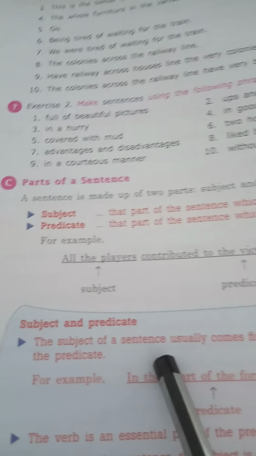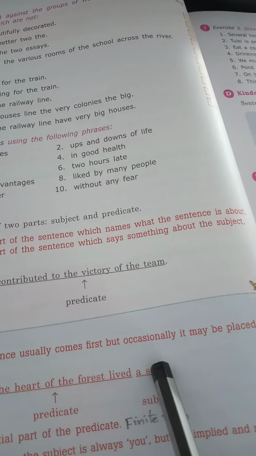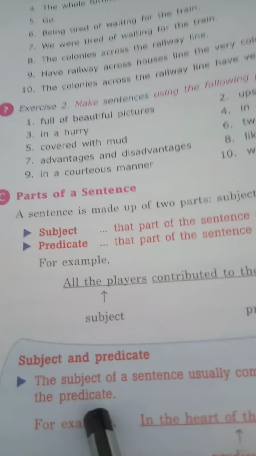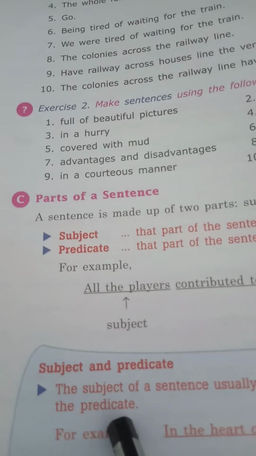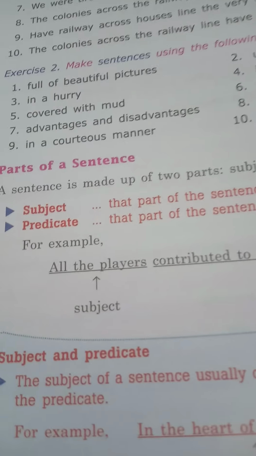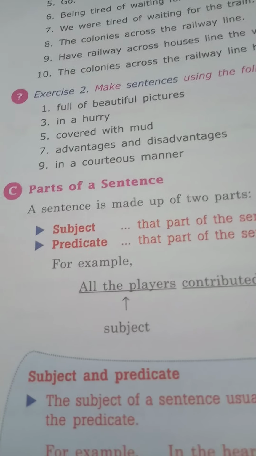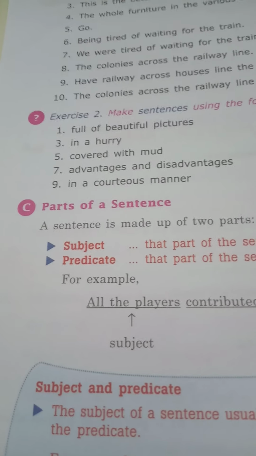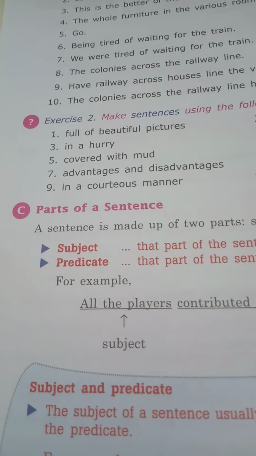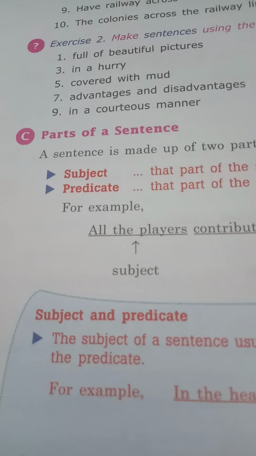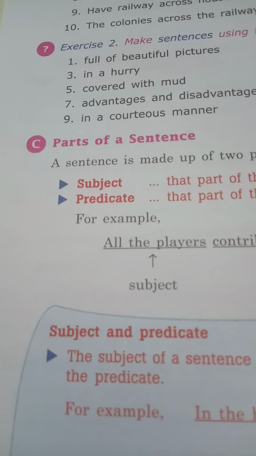Generally the subject of a sentence usually comes first, but occasionally it may be placed after the predicate. So what are the conditions where it is kept after the predicate? Take one example of an emphatic sentence, like: Barefooted came the poor girl. Here the poor girl is the subject, but it has been placed at the last.